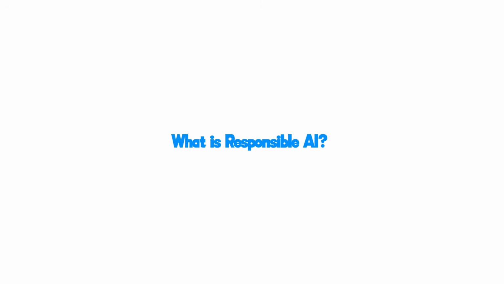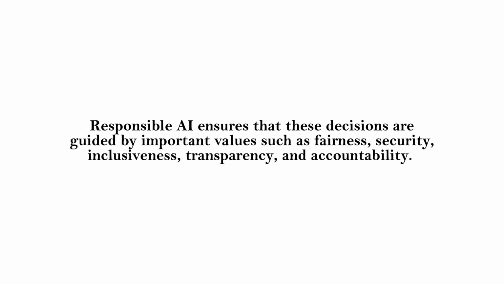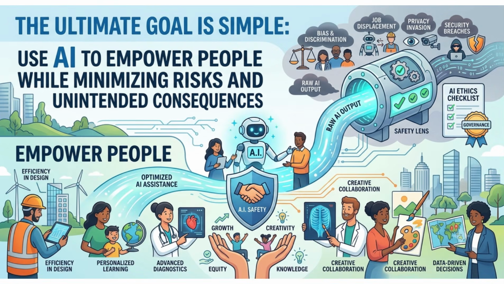What is responsible AI? Responsible AI is the practice of developing, deploying, and using AI systems in a manner that is ethical, trustworthy, safe, and beneficial to people. Every AI system is shaped by human decisions, from selecting data and training models to determining how users interact with technology. People remain at the center of every AI solution. Responsible AI ensures that these decisions are guided by important values such as fairness, security, inclusiveness, transparency, and accountability. The ultimate goal is simple: use AI to empower people while minimizing risks and unintended consequences.